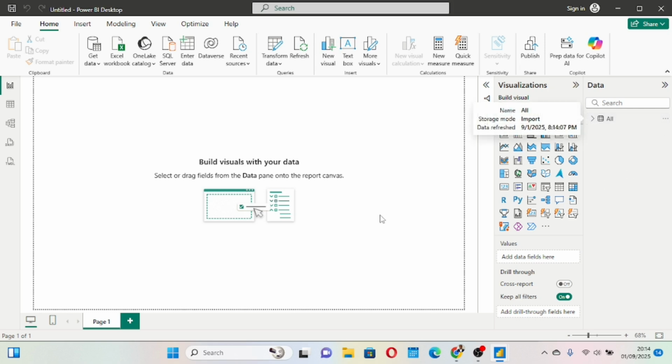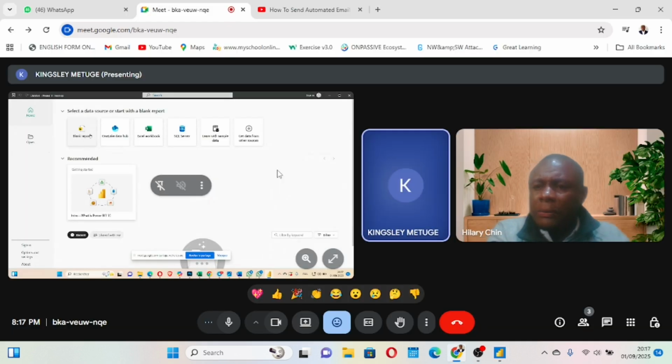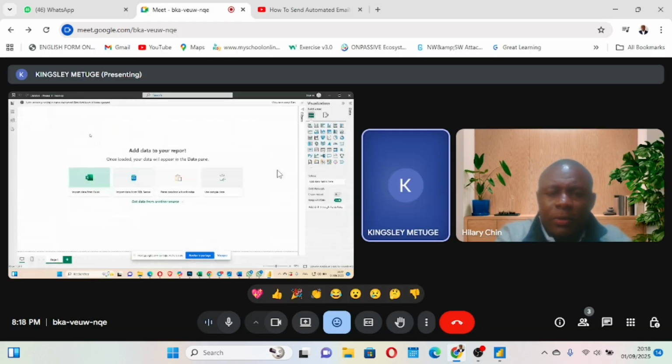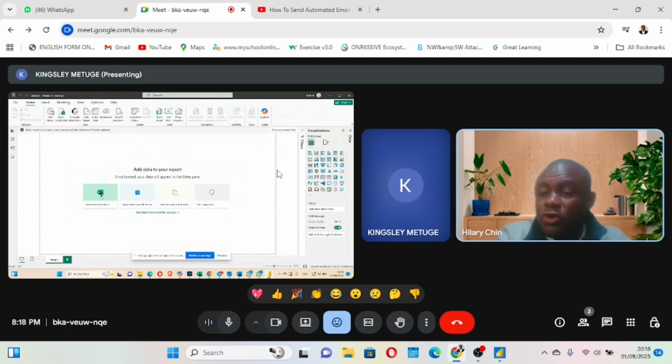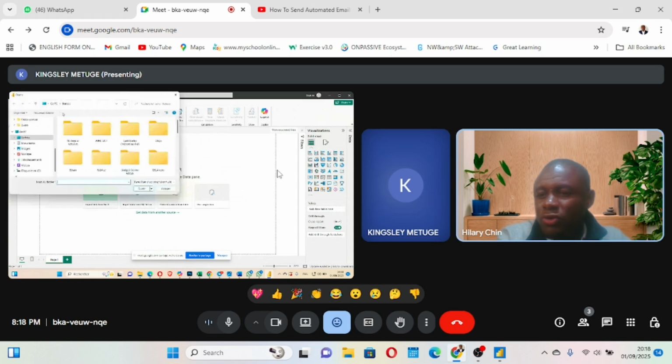So I'm going to stop here and I'll ask you to do the same. Just share your screen so I can see how you do it. Okay, import data from Excel. Perfect. You can choose from there. Remember, you can go to the tab up there and also choose. There are many ways to do it.